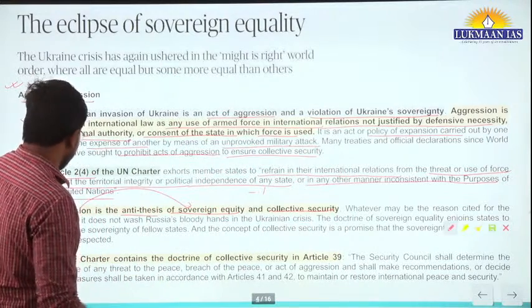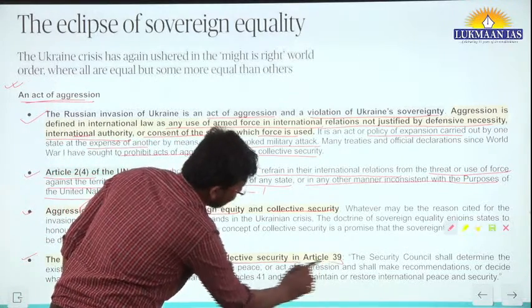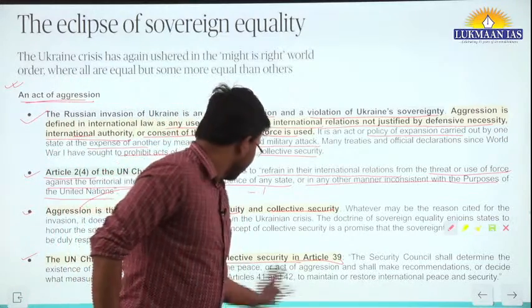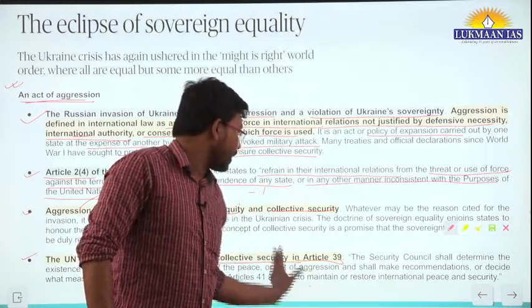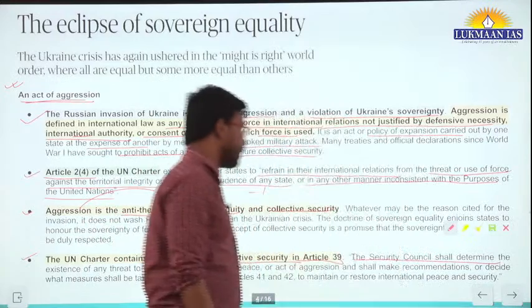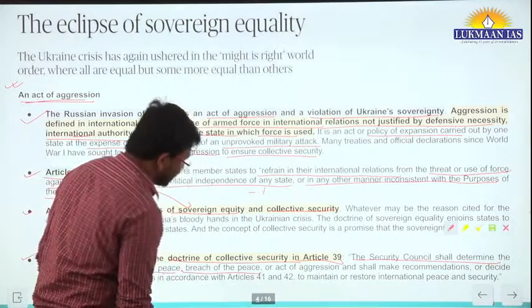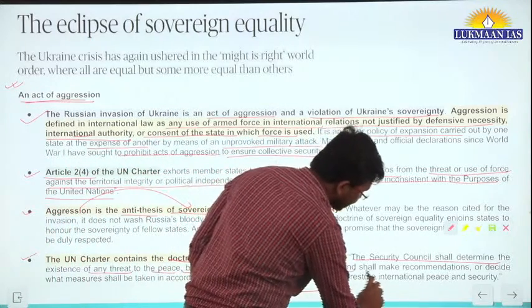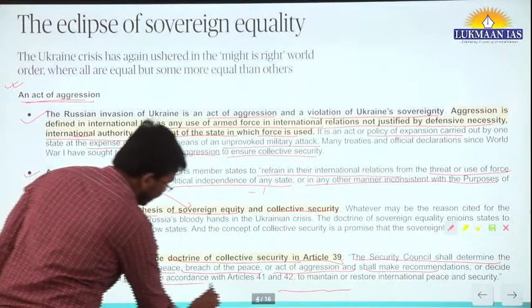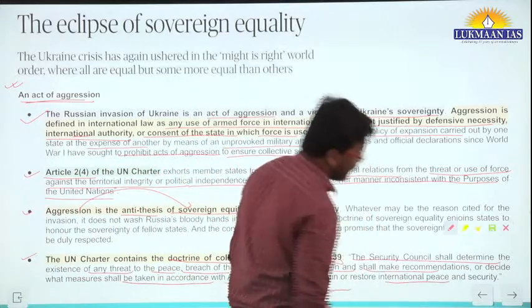The United Nations Charter contains the doctrine of collective security in Article 39. The Security Council shall determine the existence of any threat to the peace, breach of the peace, or act of aggression, and shall make recommendations or decide what measures shall be taken in accordance with Articles 41 and 42 to maintain or restore international peace and security.